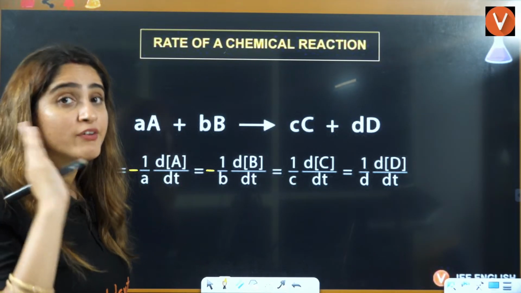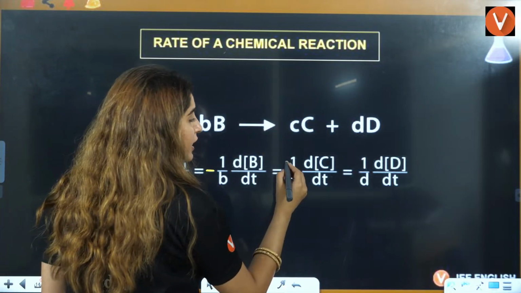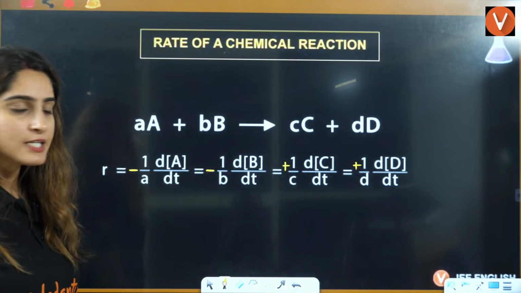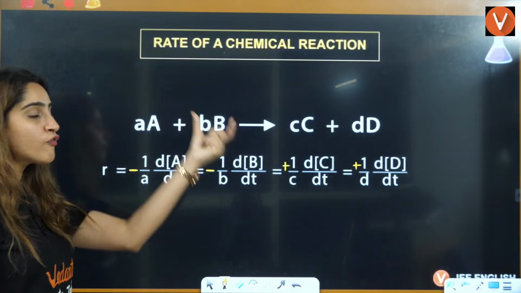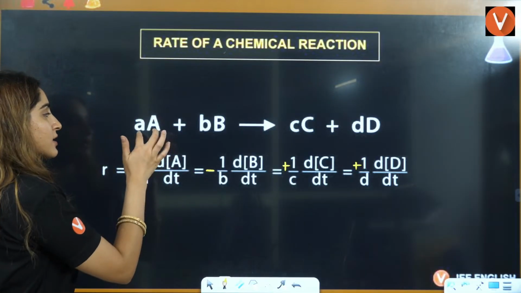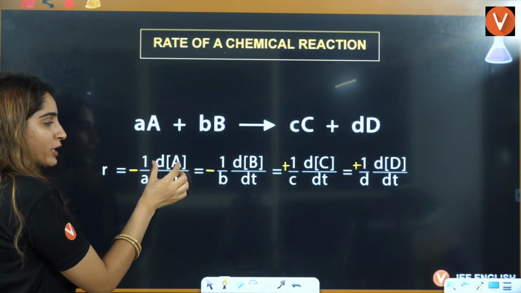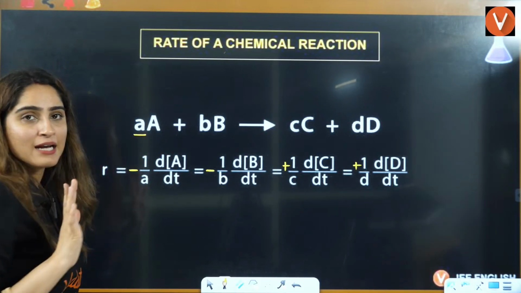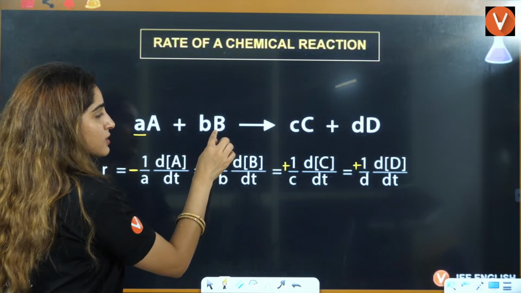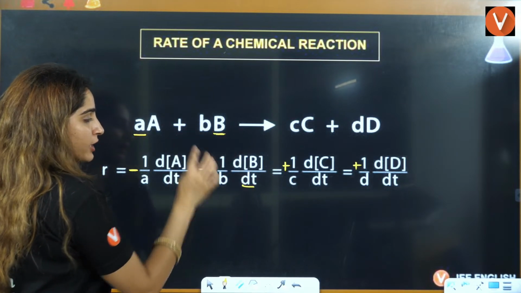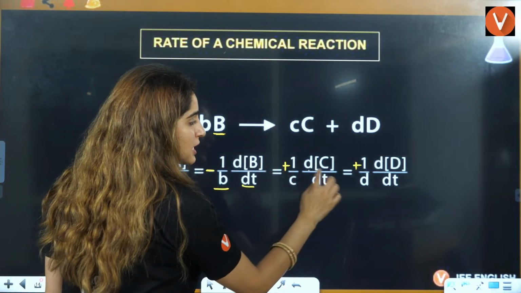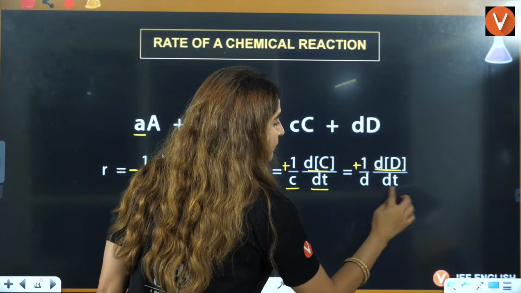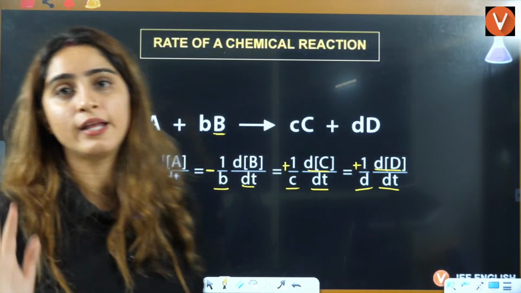Product will never have negative. So positive here, here also you have positive, right? Now, the overall rate of reaction: for the reactant it is dA by dt, divided by the stoichiometry, that is A, equals dB by dt divided by stoichiometry, then dC by dt divided by stoichiometry, then dD by dt divided by stoichiometry, right?